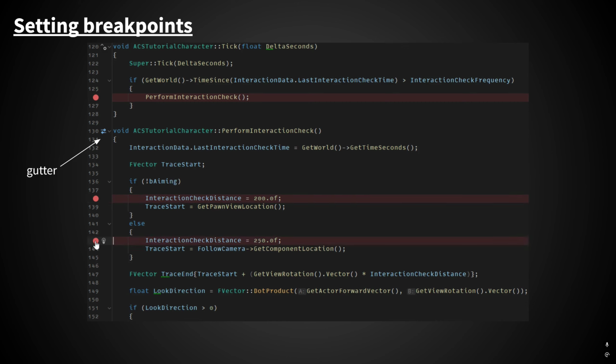So clicking in this area, or sometimes on the line numbers themselves, that's how you set breakpoints in any IDE. So for this specific case, for Rider, you click on the line number itself, and once you see the red dot there, then that sets the breakpoint.